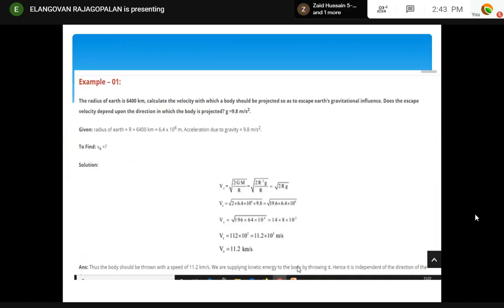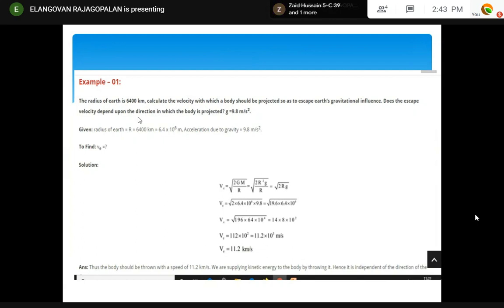Take down this problem if you want. How will you calculate the escape velocity? One example problem is given. The radius of the Earth, always, if they say surface, means the radius of the Earth, 6,400 kilometers. Whether they give it in the exam or not, you must remember this value. To calculate the escape velocity, R is given and small g is given, not the capital G gravitational constant.